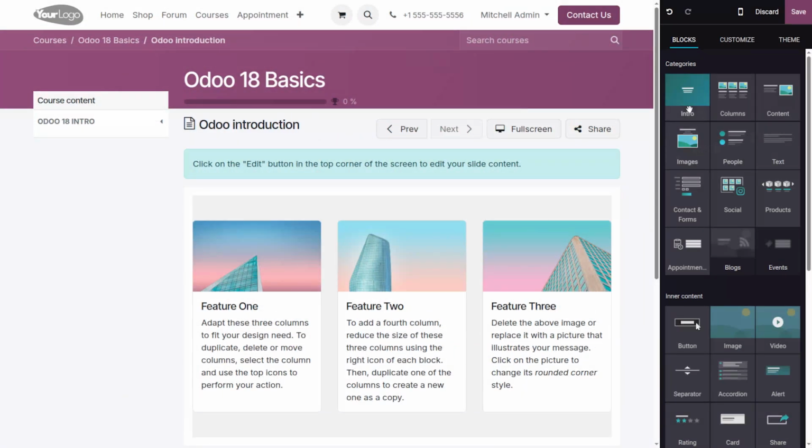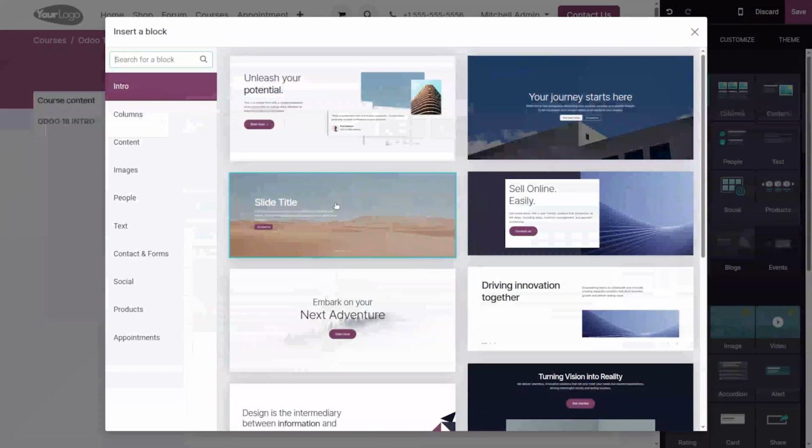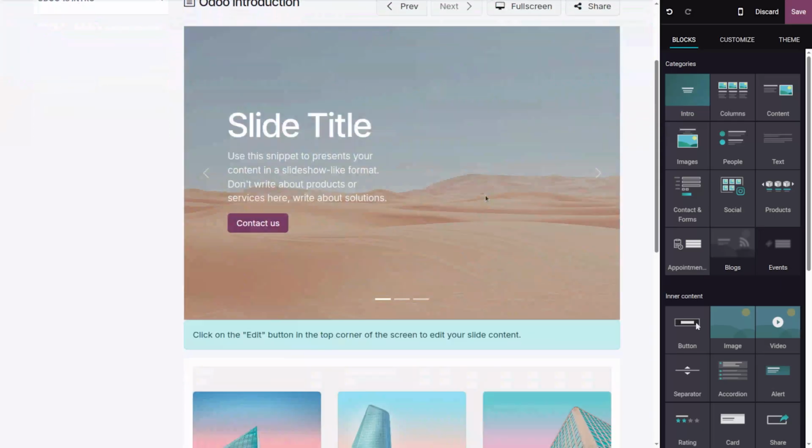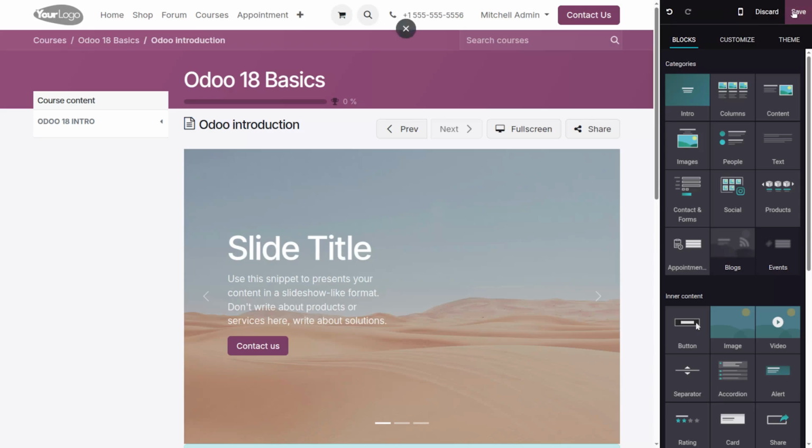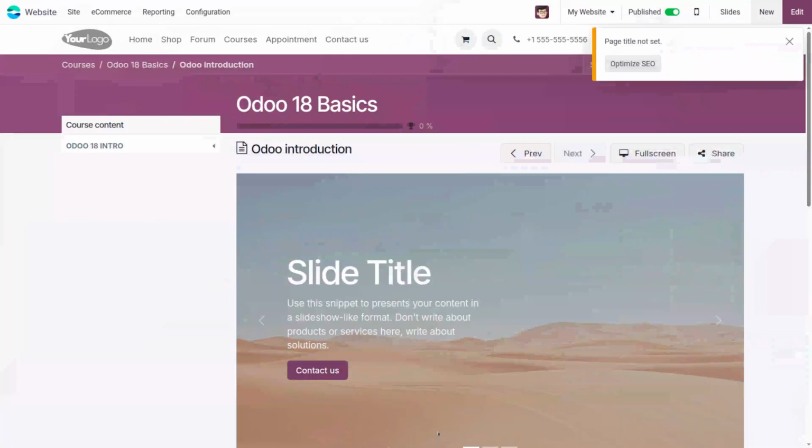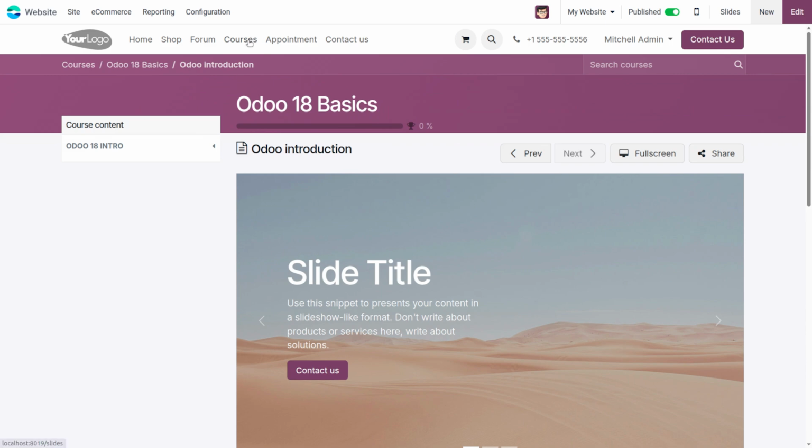Then we can add an introduction page like this, and we can choose the introduction layout. Then we can click the save button. Now it has been saved. Then we can move to the course.